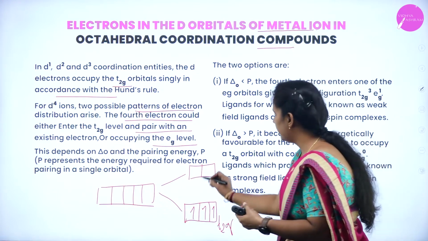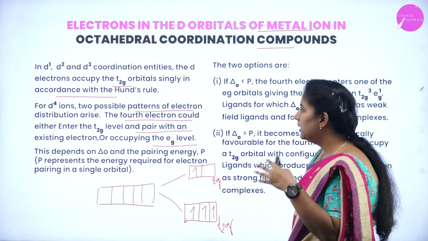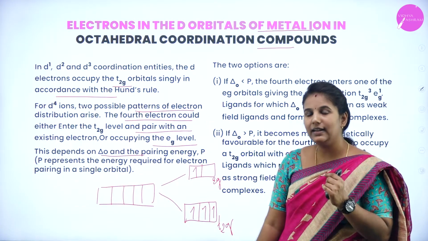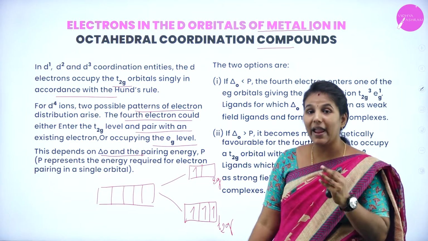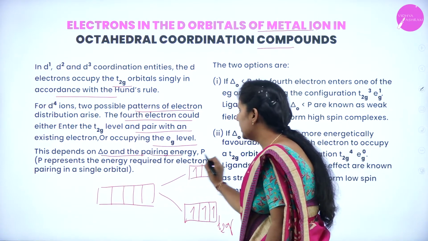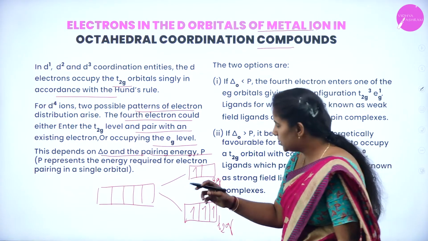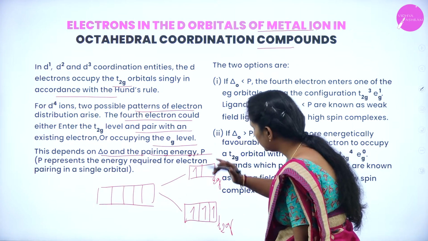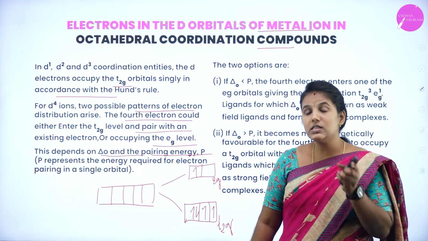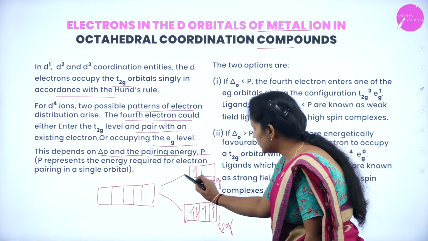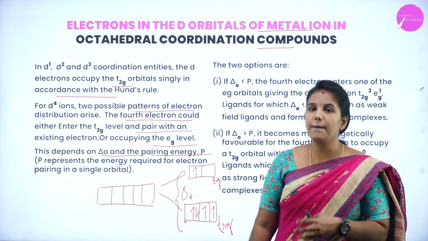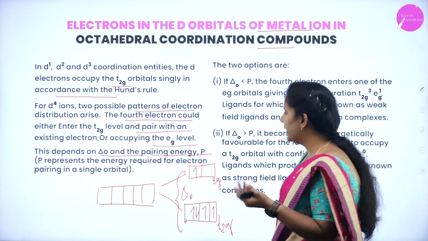Is it right? Yes. We will write the eg level, but that depends upon delta O. What does delta O stand for here? Delta O is nothing but the energy gap between the two sets, as well as the pairing energy. Suppose the 4th electron is there, we have to fill this electron either in the eg level or pair it. So this depends upon the difference in energy between these two sets as well as the pairing energy.